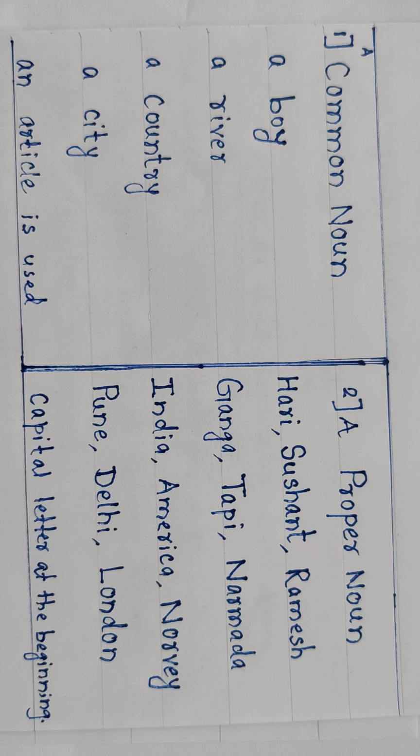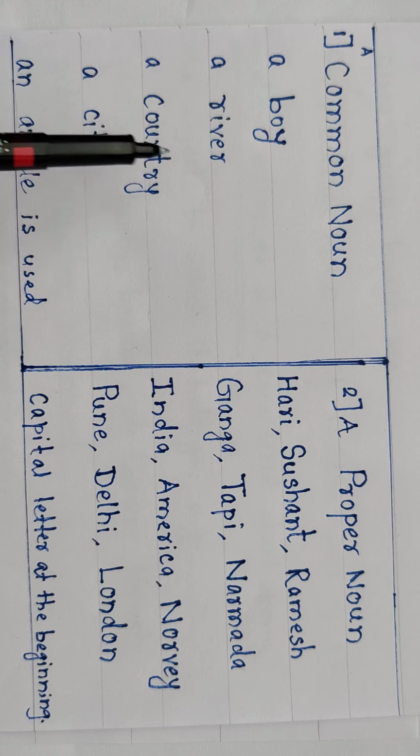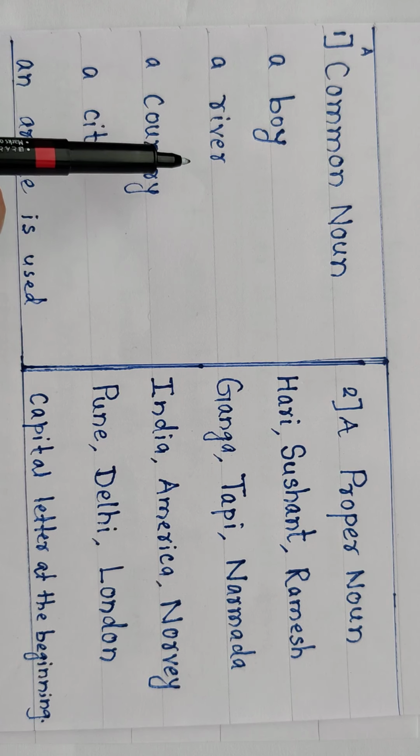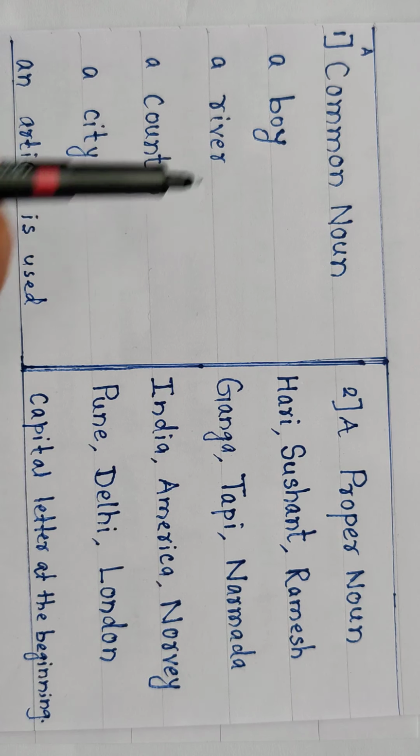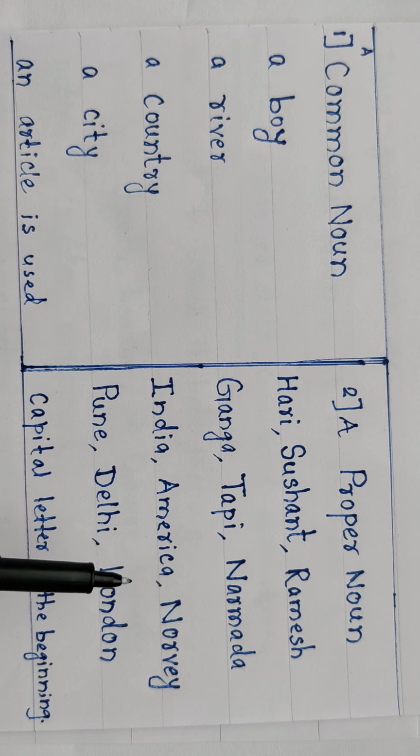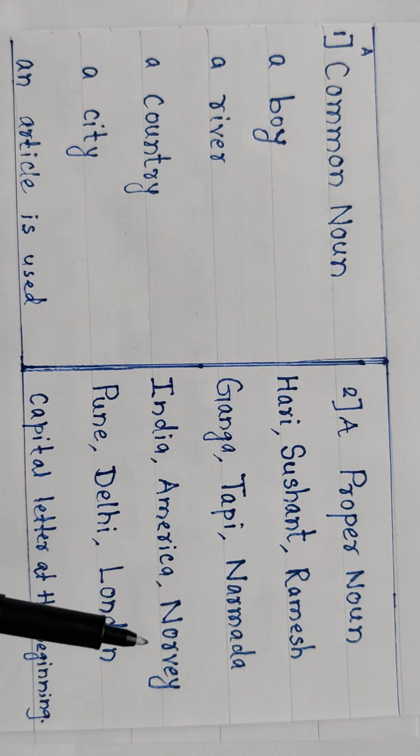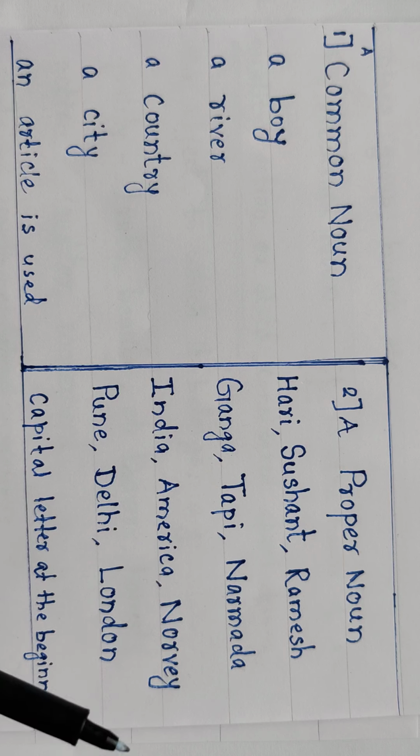So do you understand common noun and proper noun? Common noun is a name given in common to every person or thing of the same class or kind, and proper noun is the name of some particular person or place. Okay, now let's move forward.